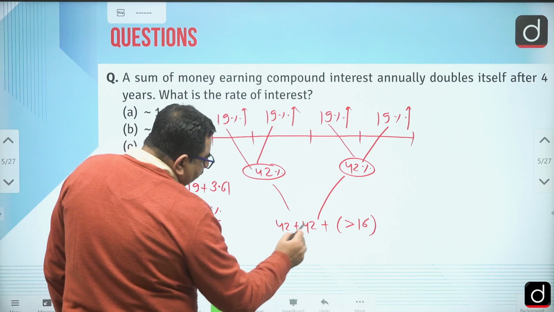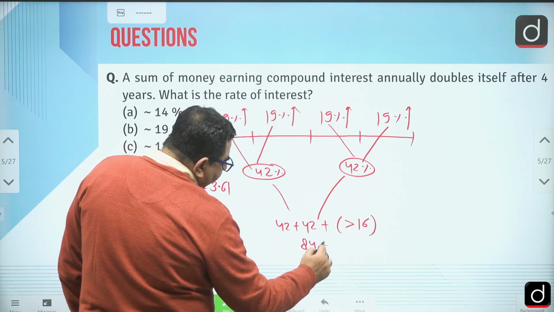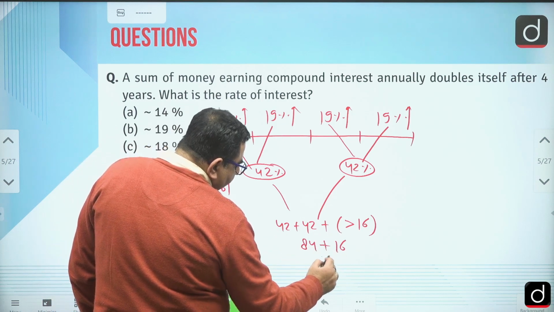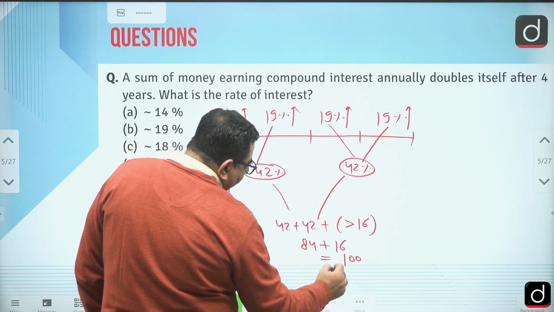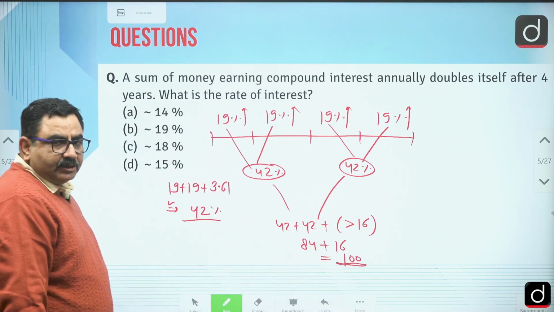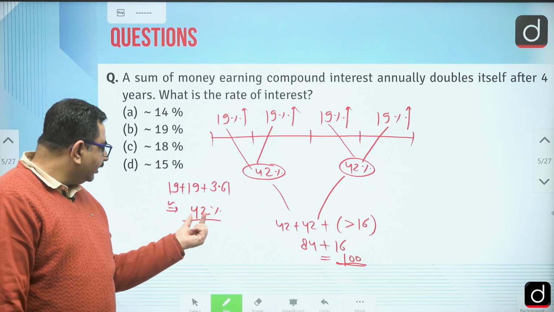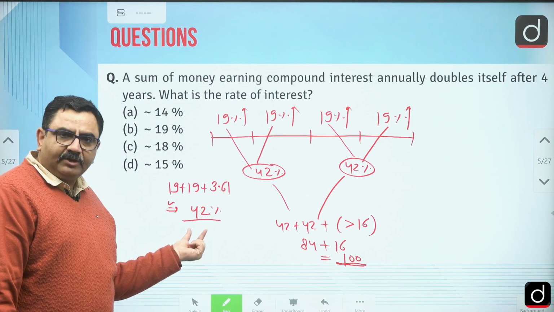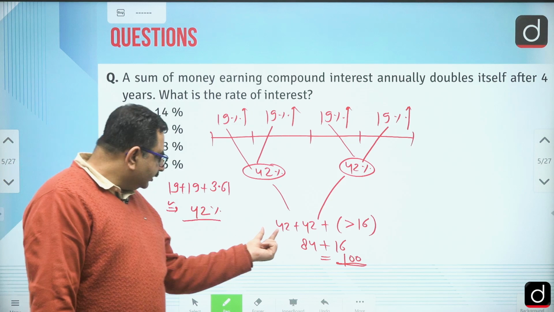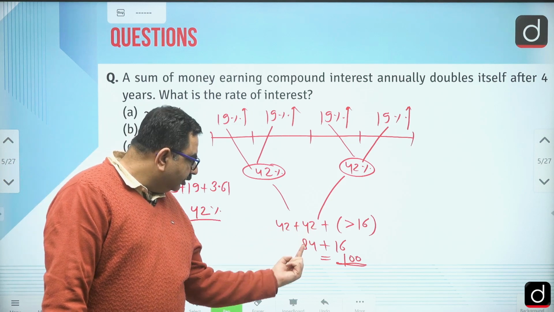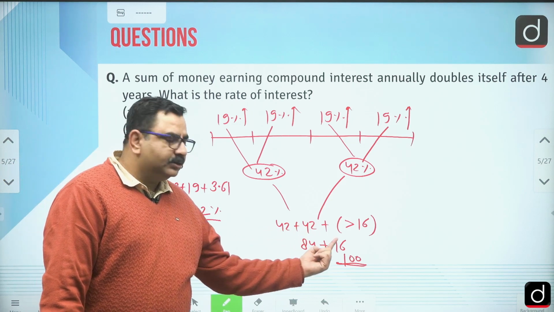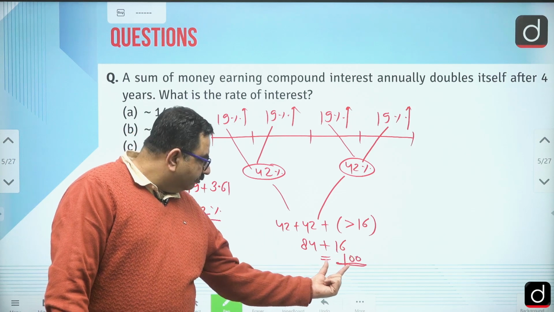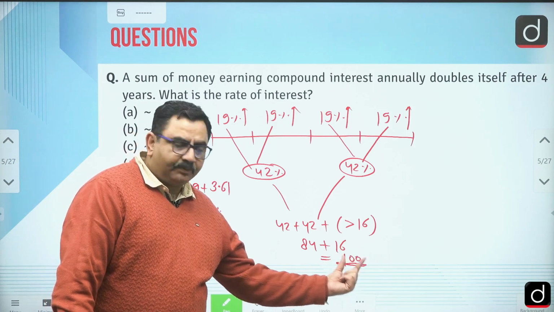So this is near about 84 plus close to 16. So this will be what? 100%, right? Because here also in place of 3.61, we have taken 42%. So if it is slightly less than 42, it would have been 83. This is 16 point something, will total make near about 100%.